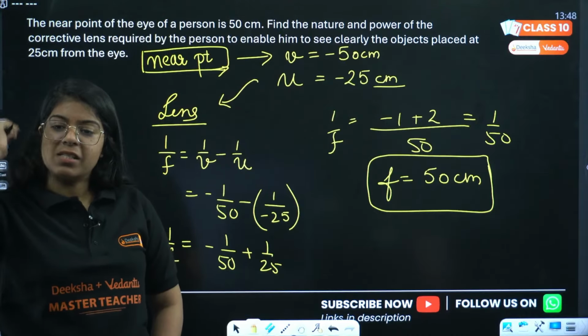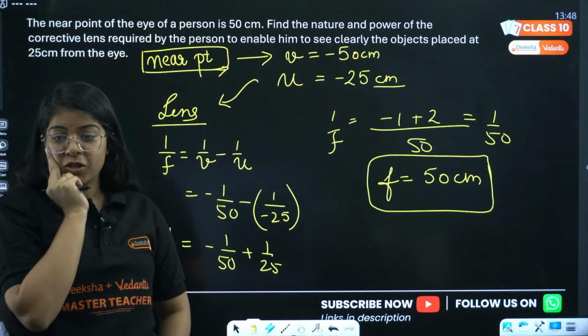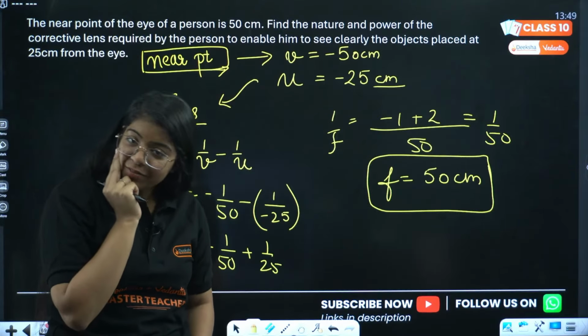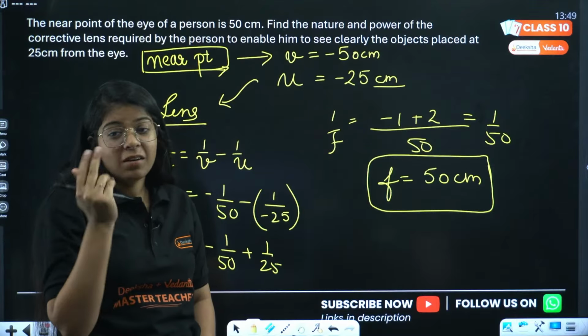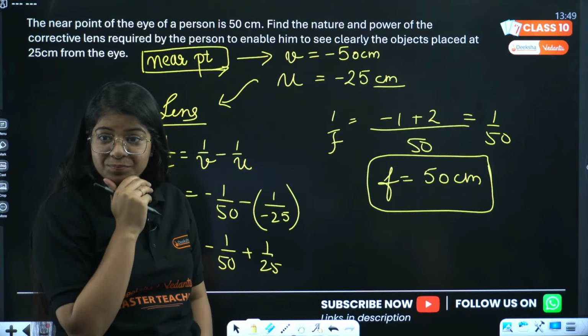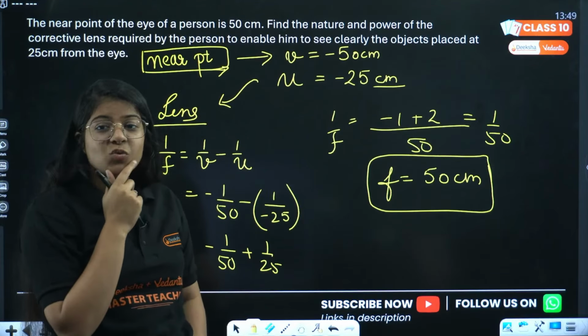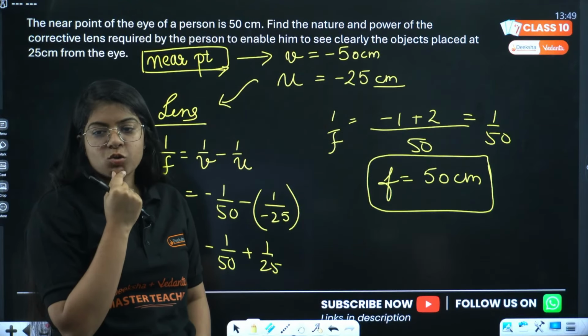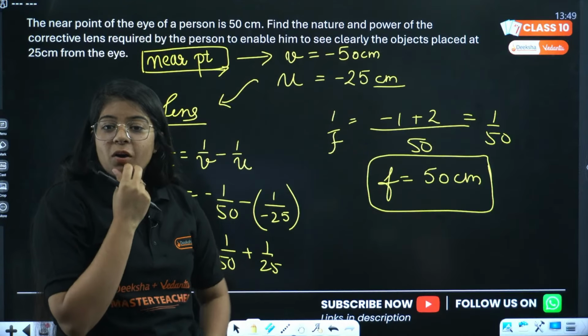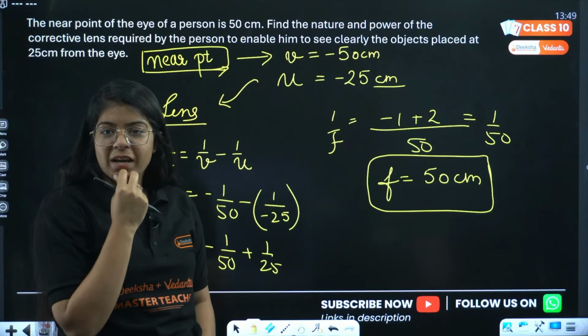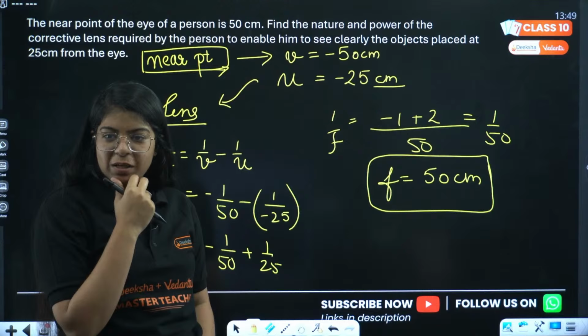And the power, yes, power is, oh, we have 2 options. Power is 0.5 diopter and power is 2 diopter. Sudhanshu and Rukmini, one of you is correct. This question can come for 2-3 marks maximum. Okay, we have lots of answers. We have focal length 50 centimeter, power 2 diopter.